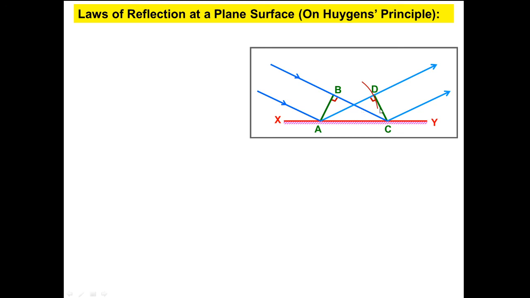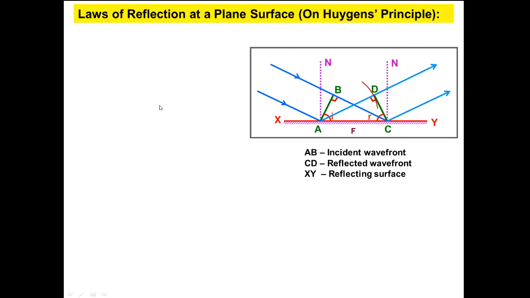So CD will be the reflected wave front. If we draw the normal, then AB is the incident plane wave front, so this is the angle of incidence, and this angle at CD is the angle of reflection.